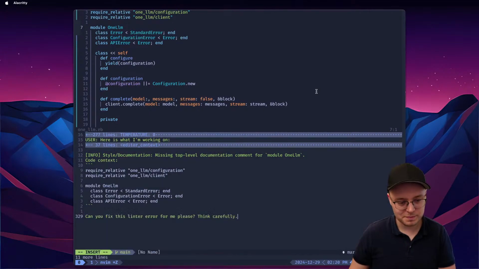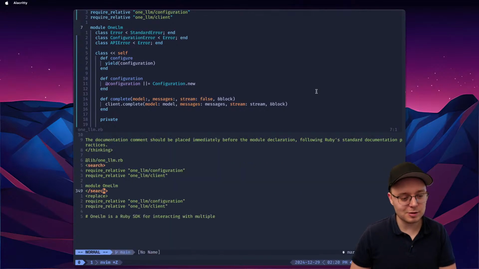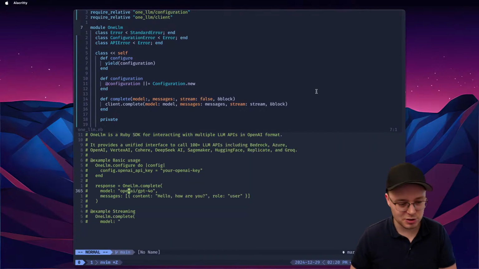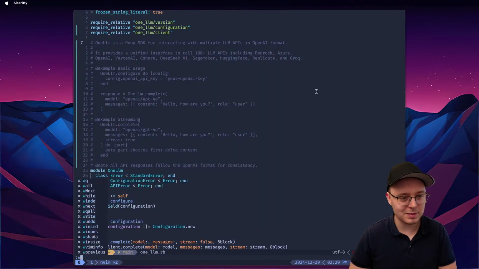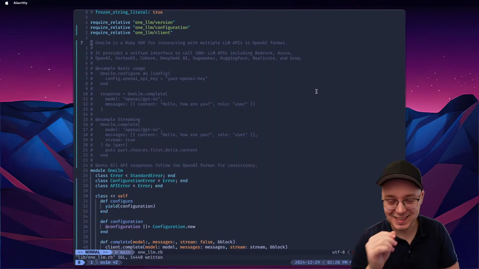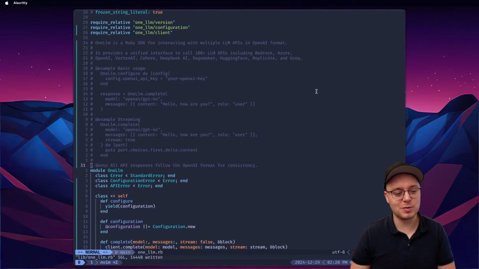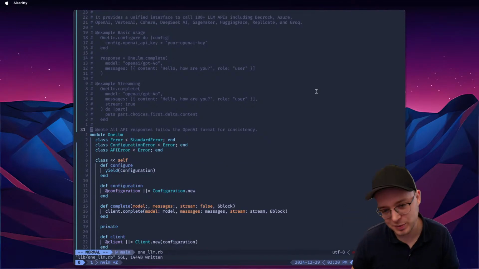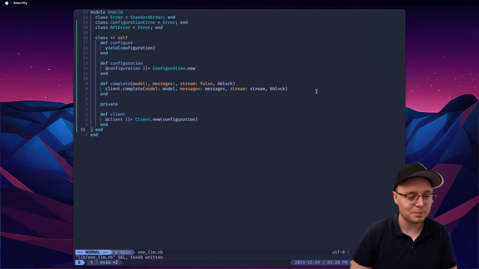Think carefully. And obviously it's like, oh man, we need to add documentation. And oh yeah, baby, we apply it. Amazing. That's why I like Neovim. It's so easy. I was thinking about adding this feature to my plugin, like go fix linter errors, but in Neovim you can just create a shortcut to copy the linter errors and then give it to the LLM and basically do the same thing.